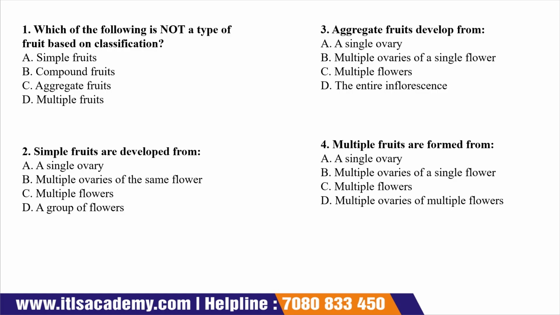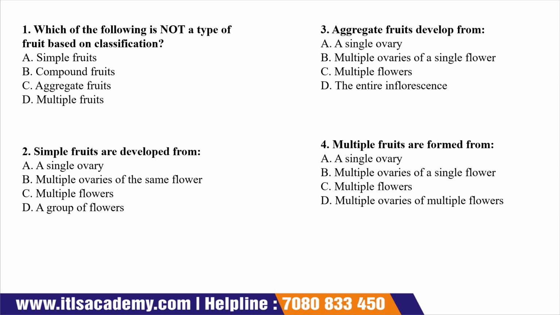So there are some questions which are given in the slide. The first question is, which of the following is not a type of fruit based on classification? A. Simple fruits, B. Compound fruits, C. Aggregate fruits, and D. Multiple fruits. So just type your answer in the comment box. The answer to the first one is this.